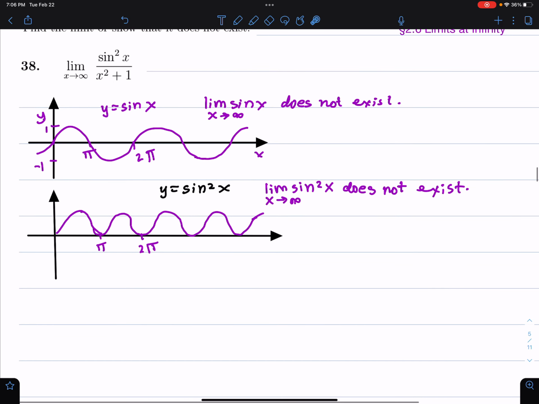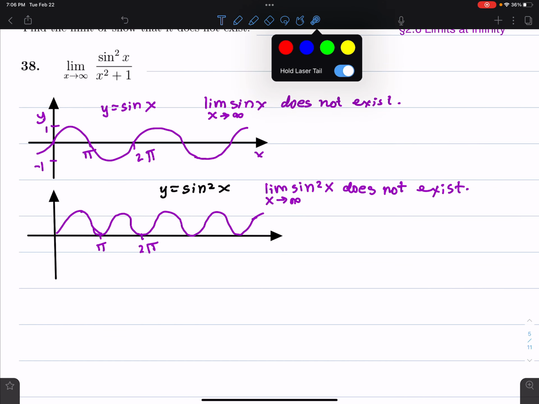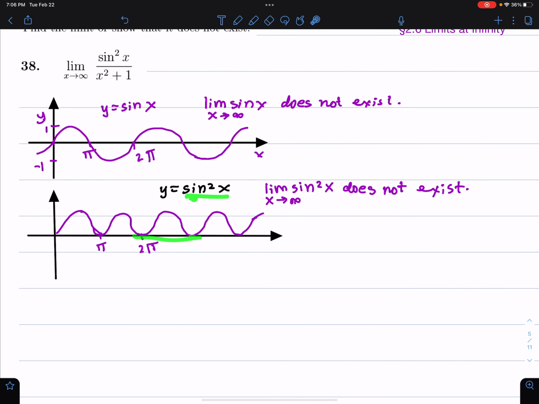One of the things I get out of this graph, and by the way, we don't need to sketch this graph to do this proof, is that sine squared x is between 0 and 1. But I don't suggest that we sketch this graph. It's not a graph that we usually memorize.